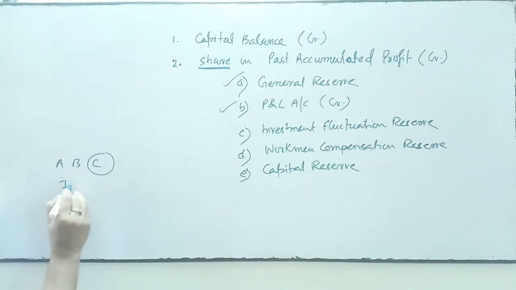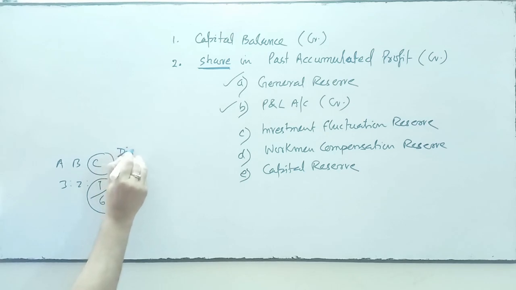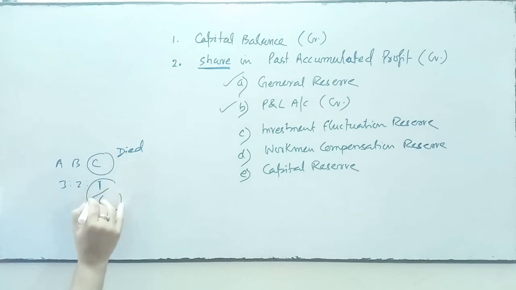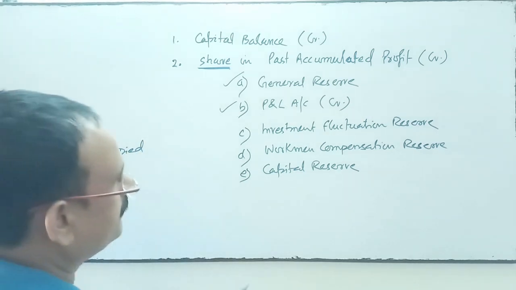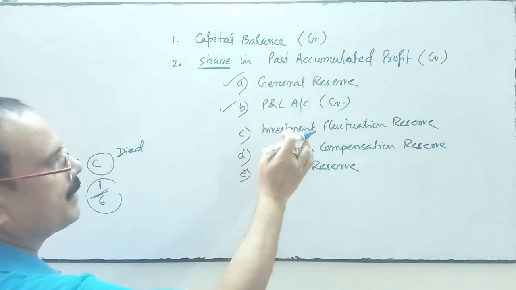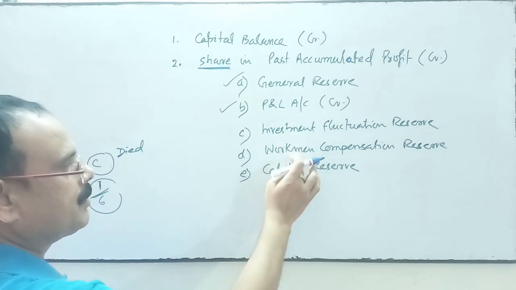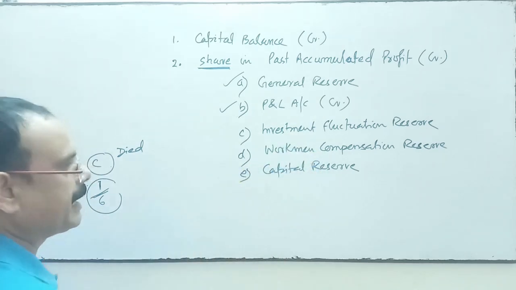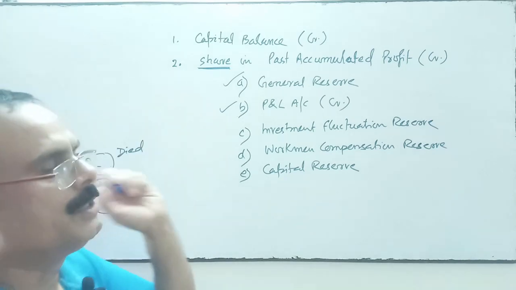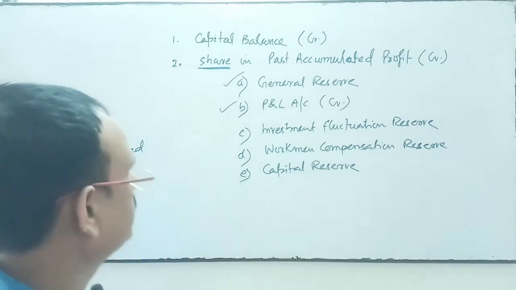Profit sharing ratio is 3:2:1. So C's share is how much? 1/6 is C's share. So 1/6 of general reserve, 1/6 of profit and loss, 1/6 of investment fluctuation reserve, and 1/6 of capital reserve will be transferred to the deceased partner's capital account on the credit side.